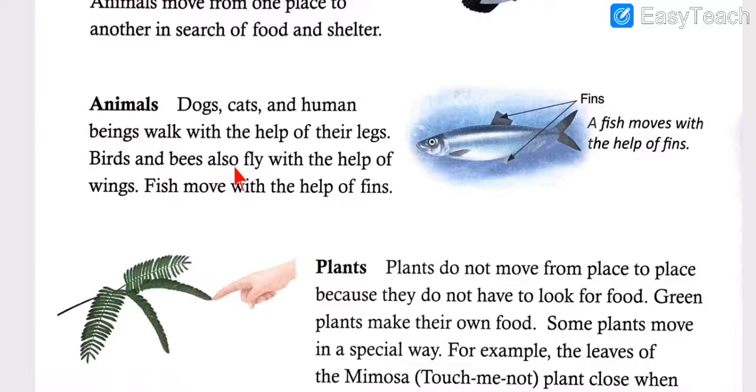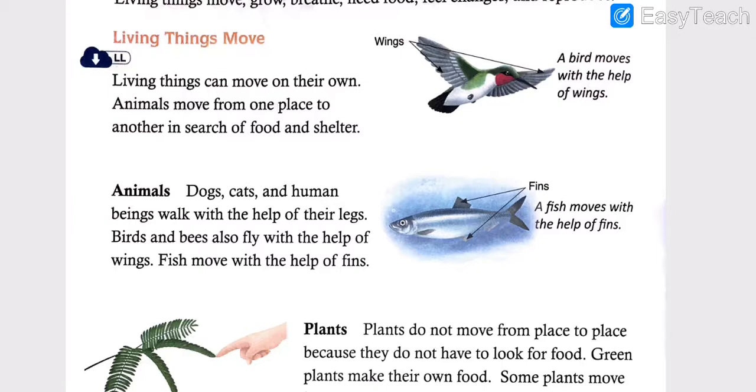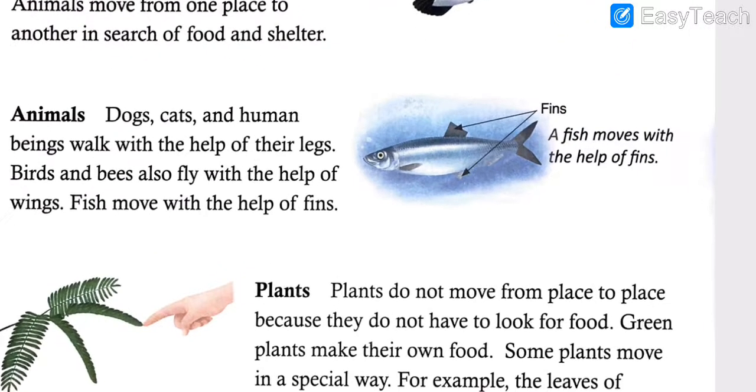Birds and bees also fly with the help of wings. Fish move with the help of fins. Now see, there are different methods for different animals and birds to move. Birds move from one place to another with their wings because they can fly with the wings. Different animals move with their legs, whereas you can see that this is the picture of a fish. A fish moves with the help of fins.